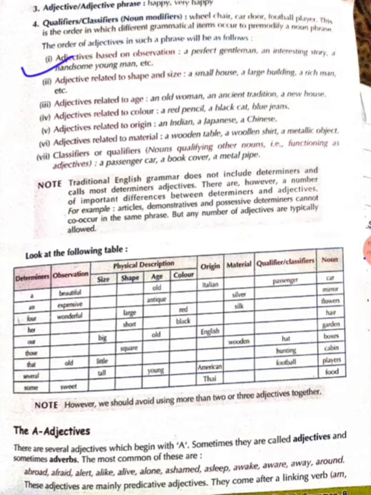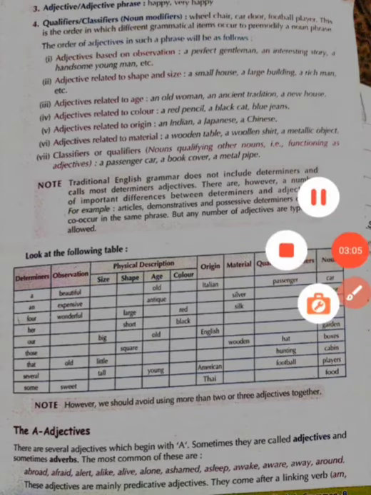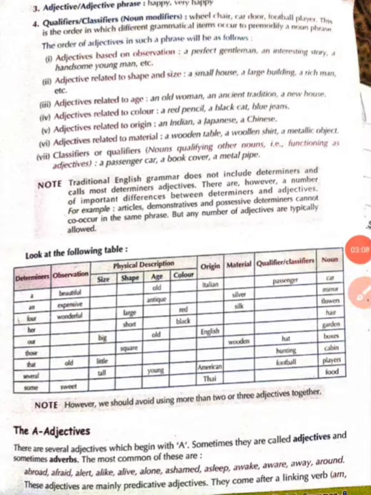Now we are going to read about the order of adjectives in such a phrase, that is, in which position they will be used. First is adjective based on observation, like a perfect gentleman, an interesting story. I read a story, and on the basis of my observation, I found that the story was interesting. It was an interesting story. So the formation would be, first of all, determiner, this article will be used, then interesting, the adjective, and then the noun.